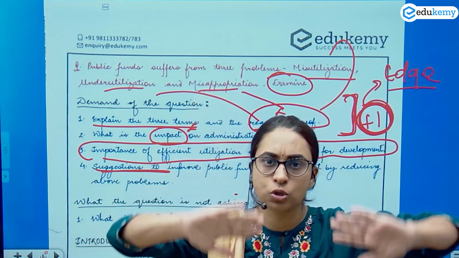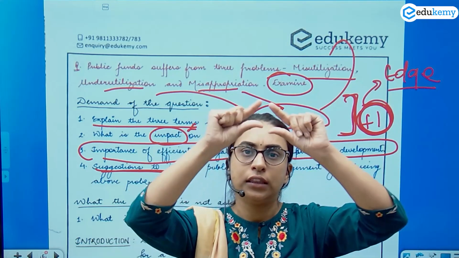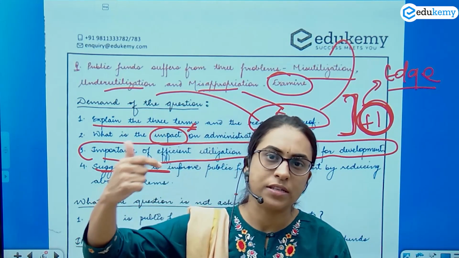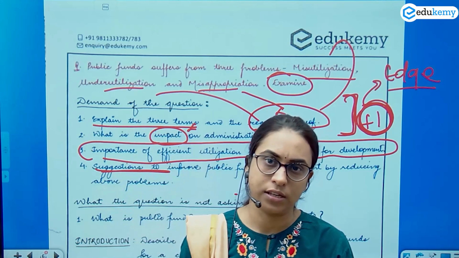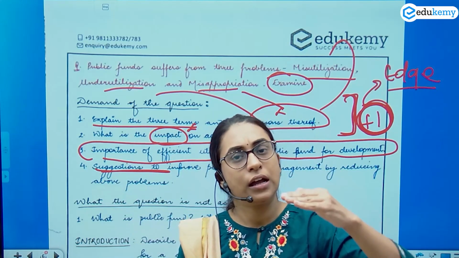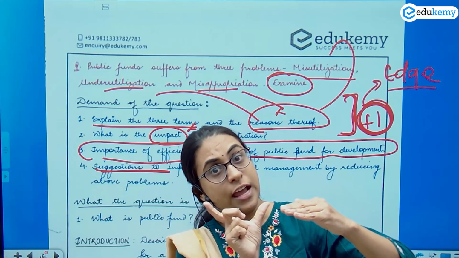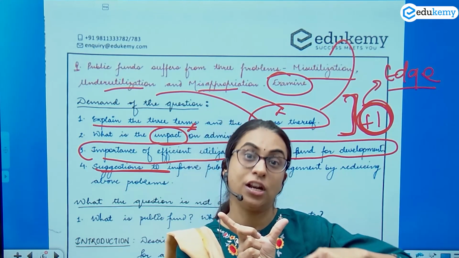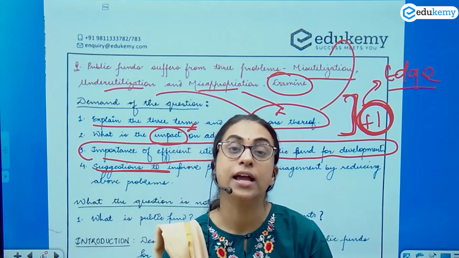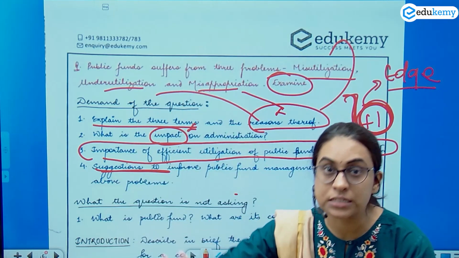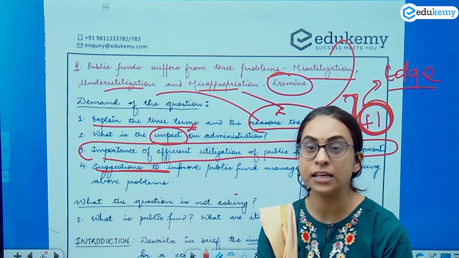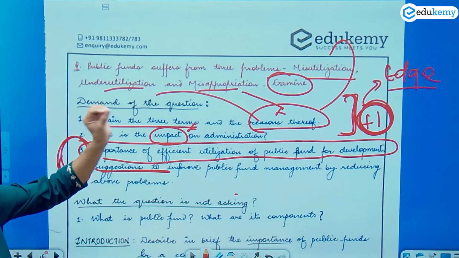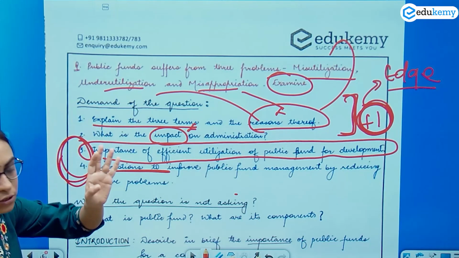So if I develop the storyline, क्या है? Yes, the public fund suffers from three problems: misappropriation, misutilization, and underutilization. The reasons are these, the impact is this, and therefore we need efficient utilization of the public fund, and what are the suggestions? How do we utilize the public fund efficiently? This is a comprehensive storyline. This additional perspective, even if written in 2-3 sentences, will give you an extra edge.